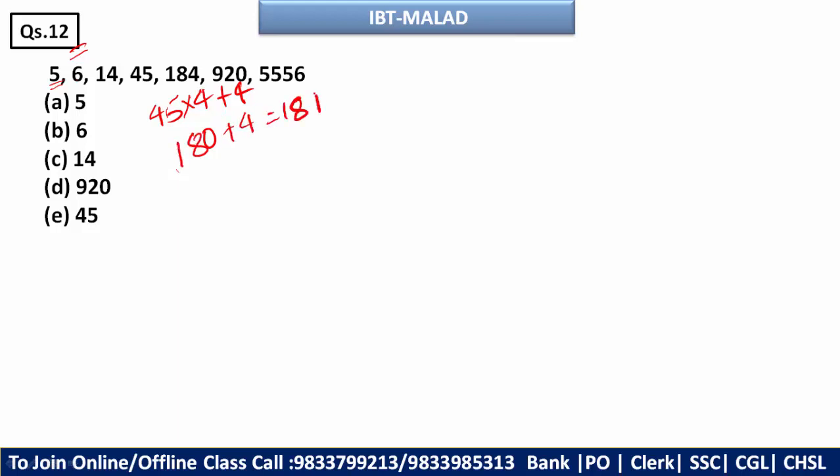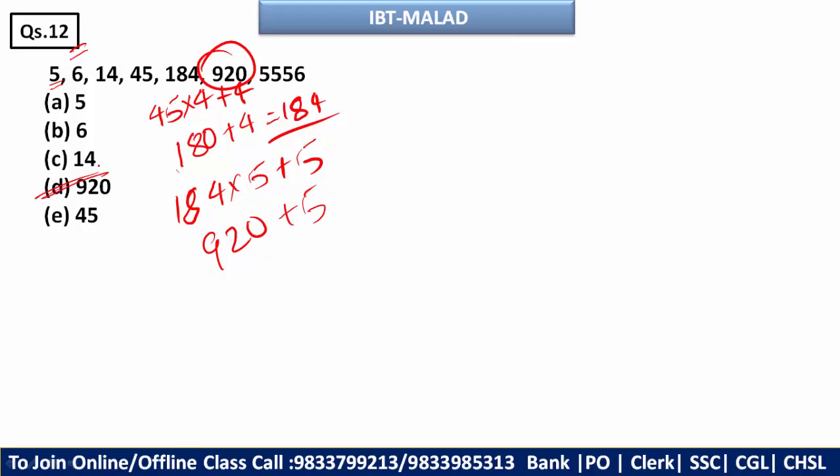Now 184 into 5 plus 5. So this will become 920. If you multiply 5 times 4 is 20, 5 times 18 is 92, 92 plus 5. So it should be 925, but it is 920. So this is your wrong number.